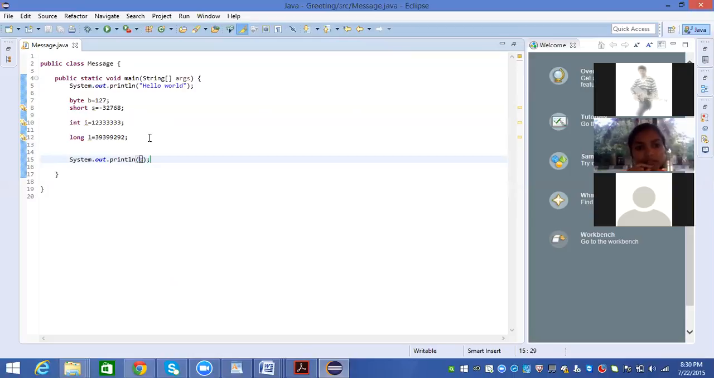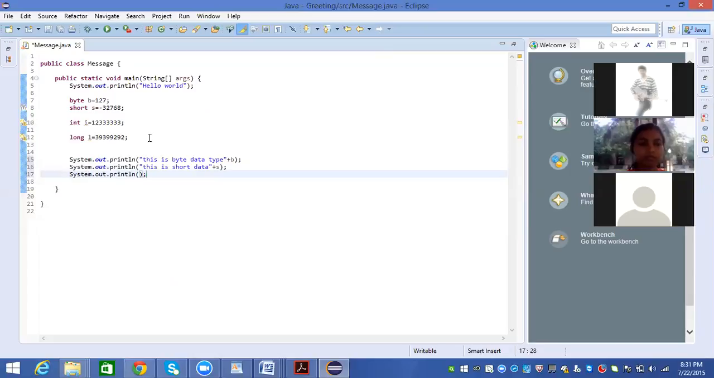Inverted commas. Yes, it is in double quotes, and use the plus symbol here. I can say this is byte data type. Okay, sir. Similarly, sysout, inverted commas, this is short data, and use plus with the variable. Yes. Okay.